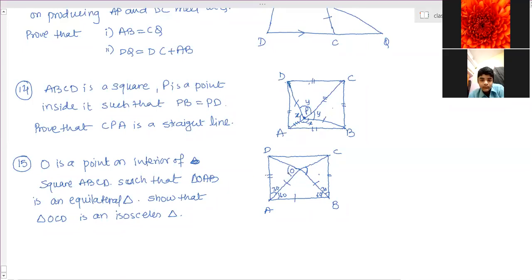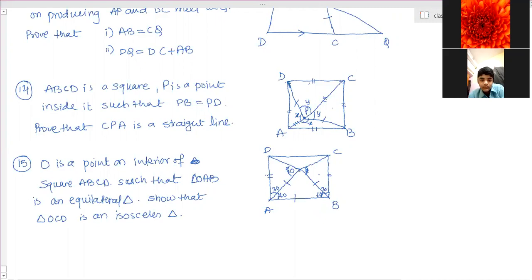Everyone clear? Yes, ma'am. So this O we cannot take as a straight line; this is wrong because they are not straight lines. OA is equal to OB because OAB is an equilateral triangle. This angle is 60, this angle is 60. Full angle A is 90, full angle B is 90.